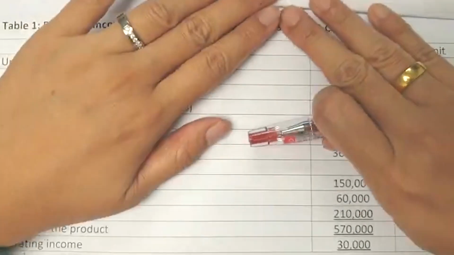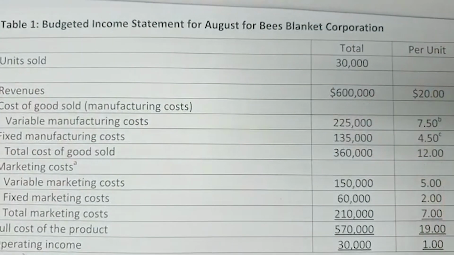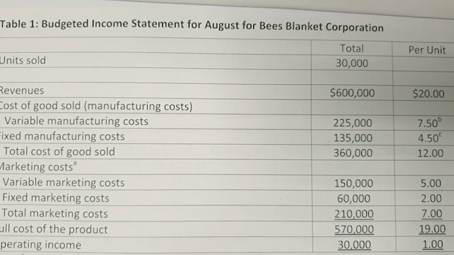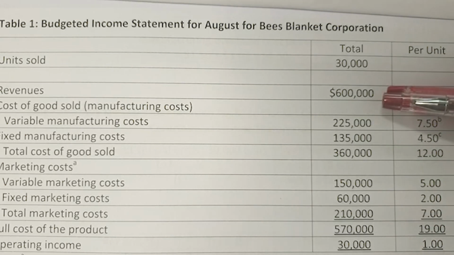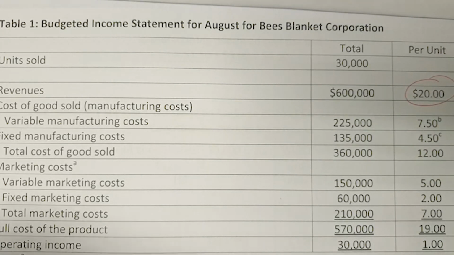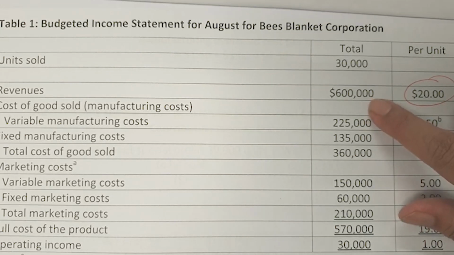Alright, so these are the information given to you. The budgeted income statement for August for Bis Blanket. These are among the information given for these questions. The units sold is 30,000, and here is the information about per unit cost and the revenues, because per unit is currently sold for $20, so the revenues obviously are $600,000.